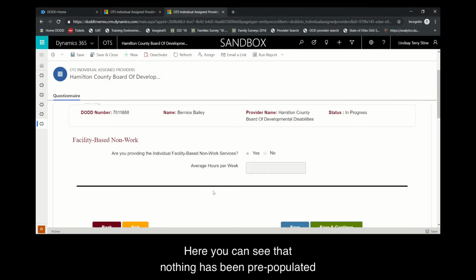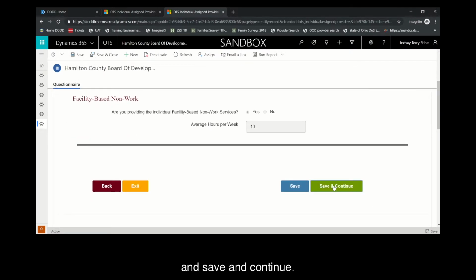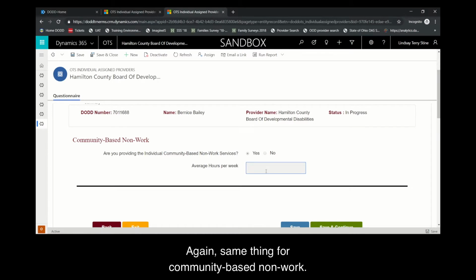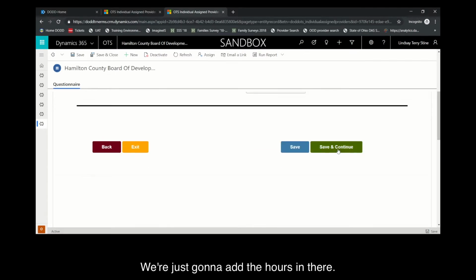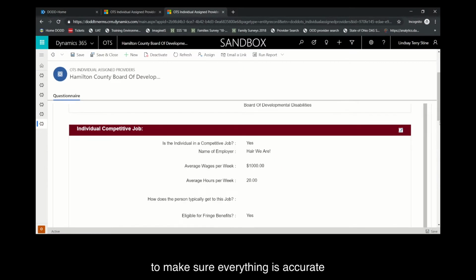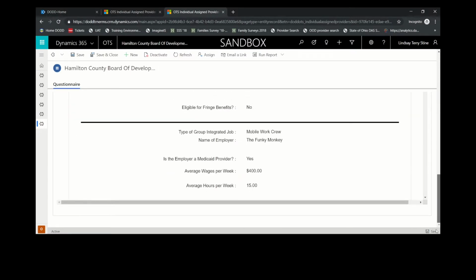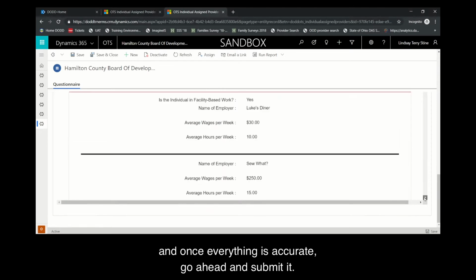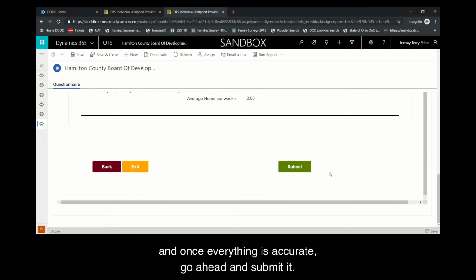Here you can see that nothing has been pre-populated for facility-based non-work, and that's because nobody provided those services for her. So we're just going to go ahead and fill that in and save and continue. Again, same thing for community-based non-work. We're just going to add the hours in there. Save and continue, and it's going to take us to that summary page again, where you're going to make sure everything is accurate. And once everything is accurate, go ahead and submit it.